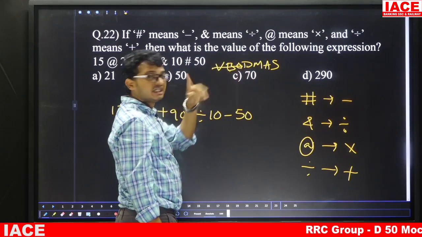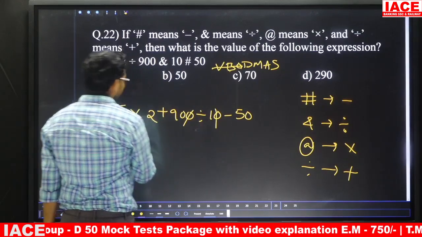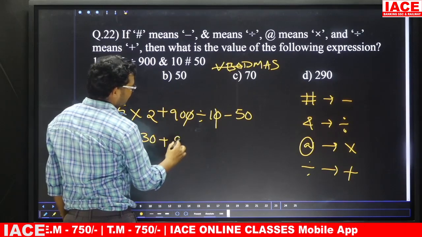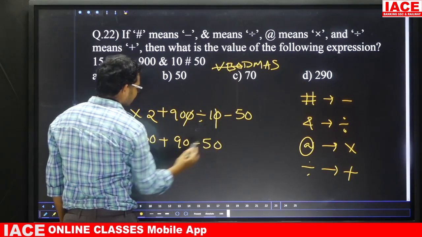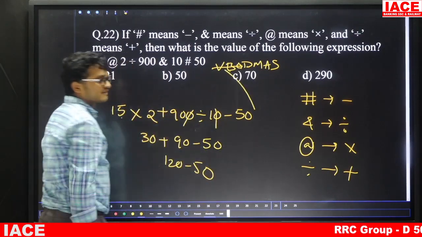So first priority is for division. Now 900 by 10 is 90. 15 into 2 is 30. So 30 plus 90 minus 50. Total is 120 minus 50. So the answer is 70. Answer is option C.